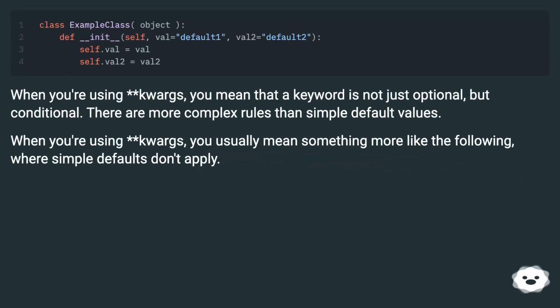When you're using kwargs, you mean that a keyword is not just optional, but conditional. There are more complex rules than simple default values. When you're using kwargs, you usually mean something more like the following, where simple defaults don't apply.